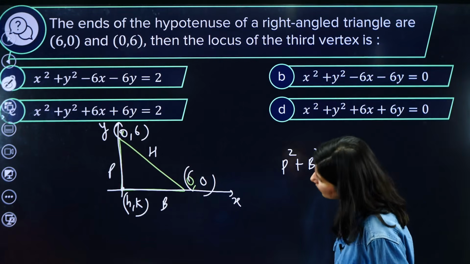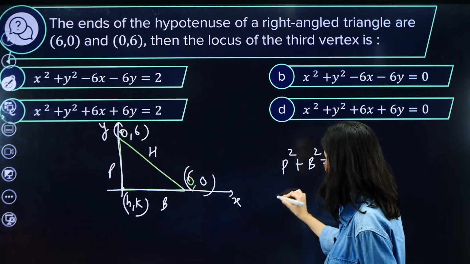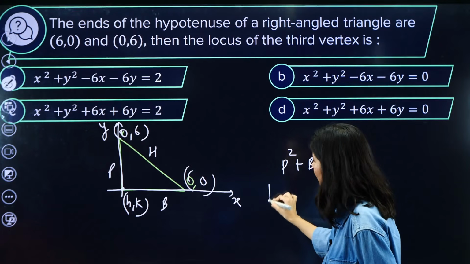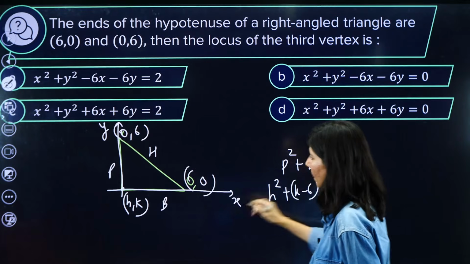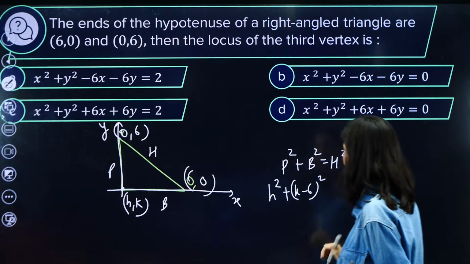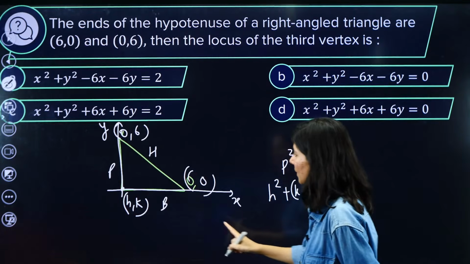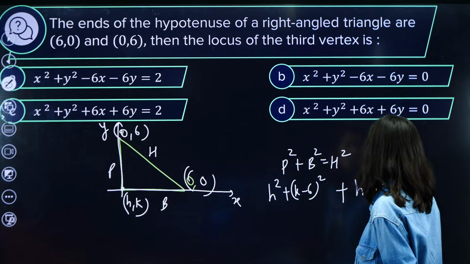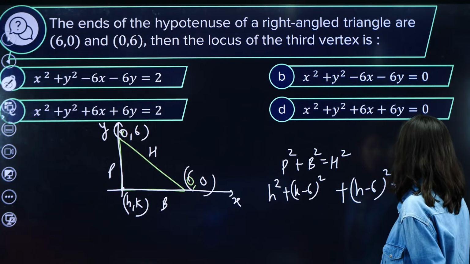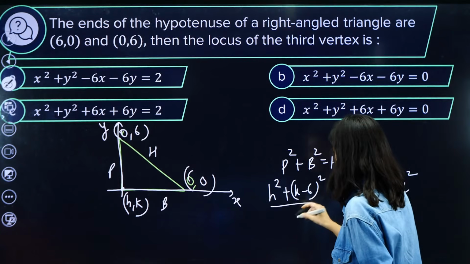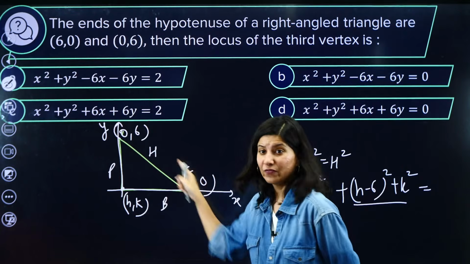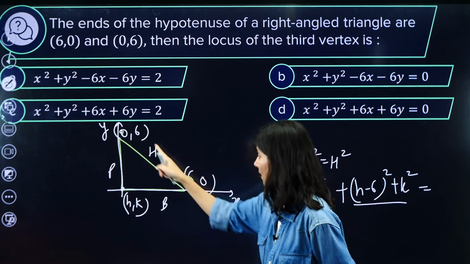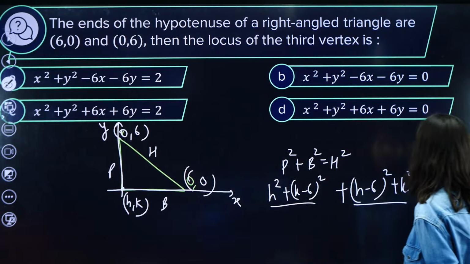So it will be h square plus (k minus 6) whole square, this is your perpendicular, plus base. So base is (h minus 6) whole square plus k square. And hypotenuse is this, which is 36 plus 36, right?